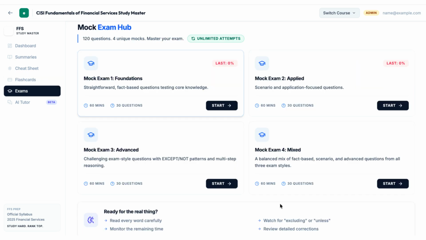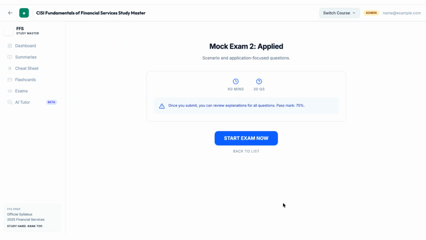The Mock Exam Hub provides 4 unique full-length practice exams with unlimited attempts. These include Foundations, Applied, Advanced, and Mixed exams to test different knowledge levels. When starting a mock exam, you'll see the time limit and number of questions. Remember that upon submission, you can review detailed explanations for all questions, with a pass mark of 70%.